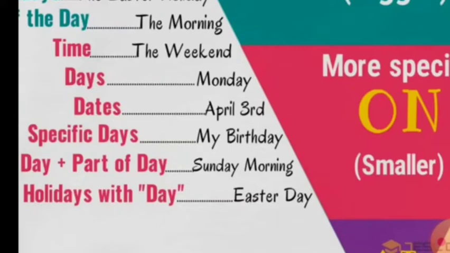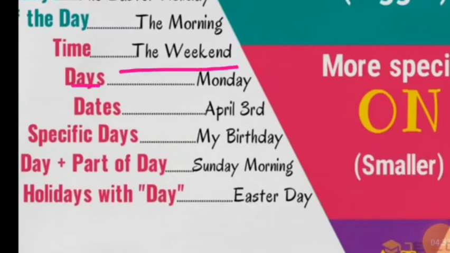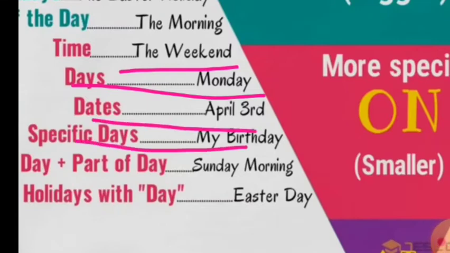So for time we say on the weekend, on Monday, because we are being a little more specific. So we say on the weekend, on Monday, on the 3rd of April, on my birthday, on a part of day like day plus part of day.